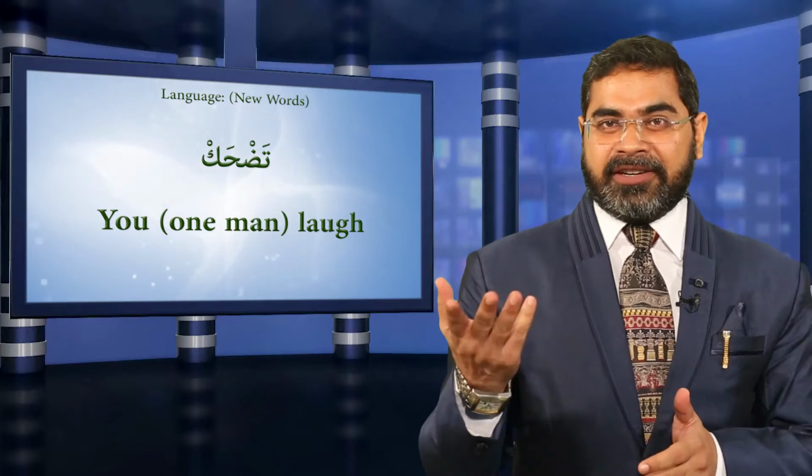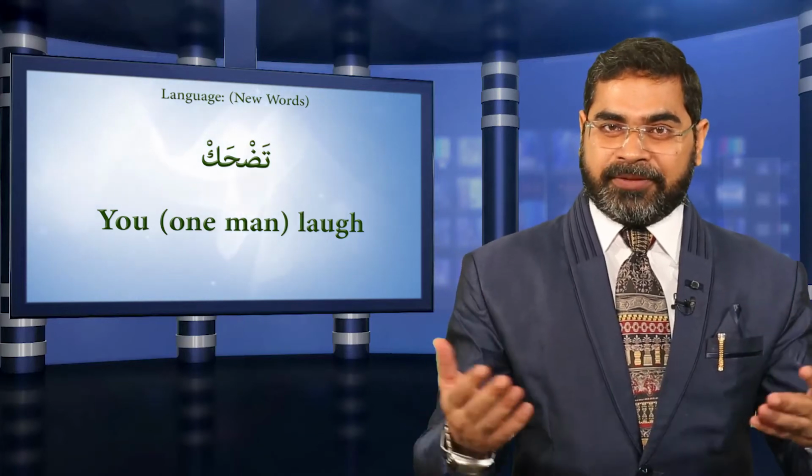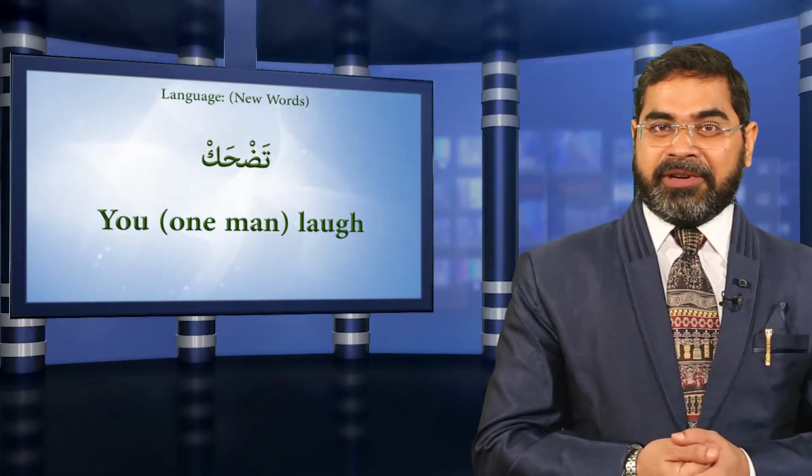But in English, we have only "you". But in Arabic, we have three different types of words: for one man, for two men, and for more than two men. So here we translate tadhak as you, one man, laugh. Second person.